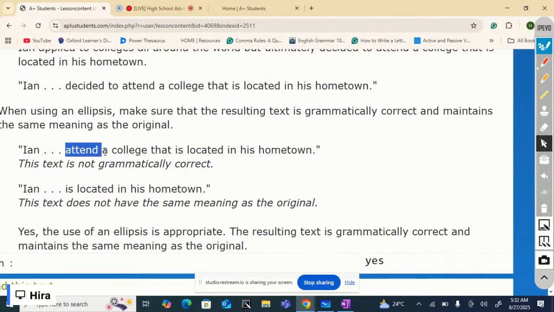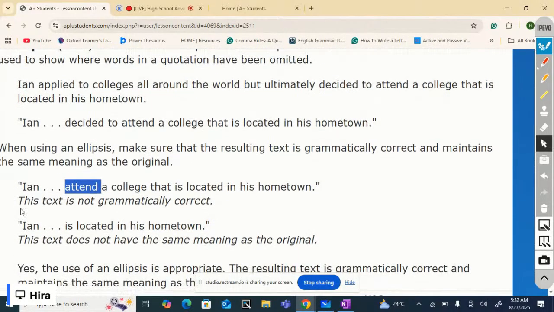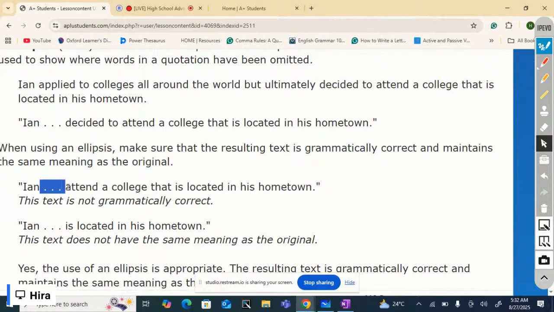Even if you use simple present tense here, it doesn't follow the rule. Ian is a singular subject, and this is not a singular verb. It's a plural verb. So this text is grammatically incorrect. We cannot accept it. So the use of an ellipsis is wrong here, it is not appropriate.